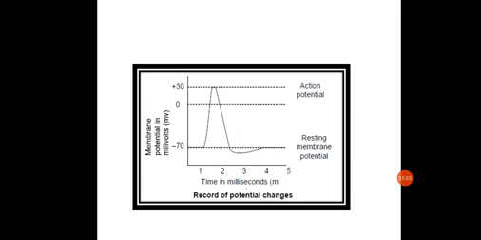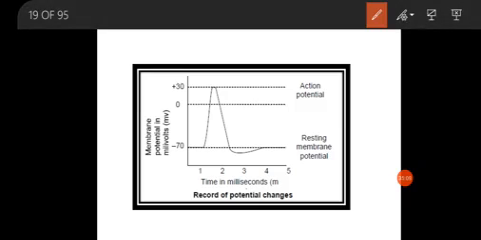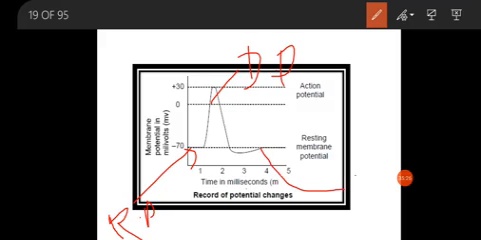So here we can see three different phases are there. This is the resting potential. This at minus 70 is the resting potential, or we can say it is the polarization phase. This phase is called depolarization, and this phase is called repolarization. So we have got three different phases, that is polarization, depolarization, and repolarization.